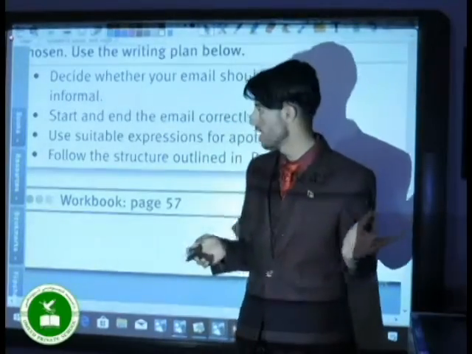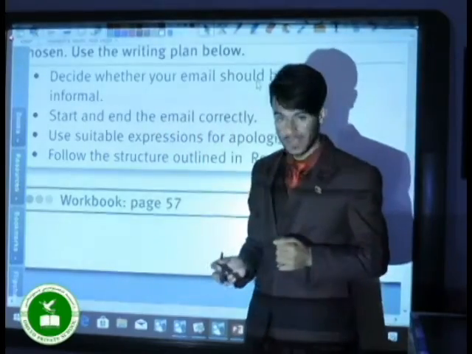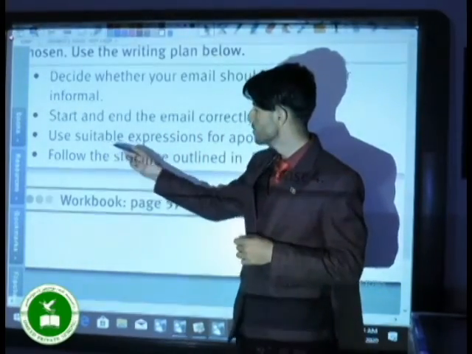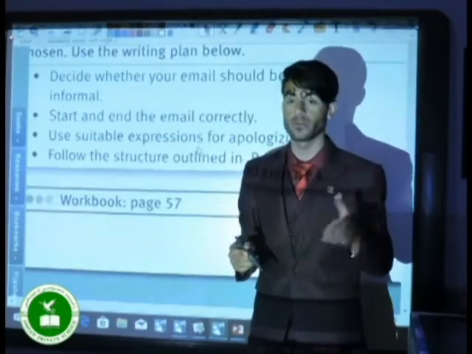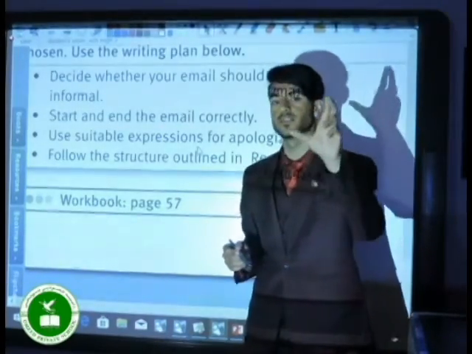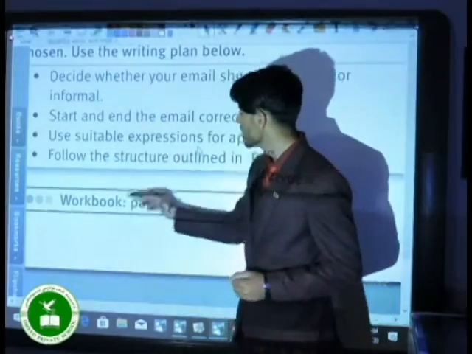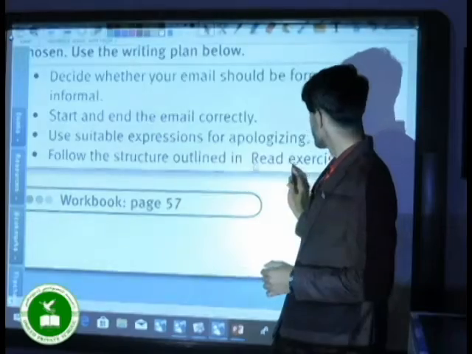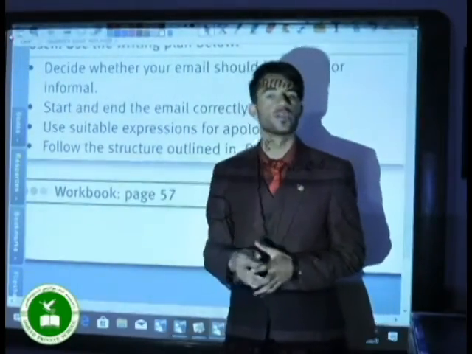This is the first step you have to do. The second one, start and end the email correctly, okay? And the third one, use suitable expressions for apologizing, how you should apologize, according to the situation that you have chosen. And last step, follow the structure outlined in exercise 4. Okay, that was the exercise that we did.